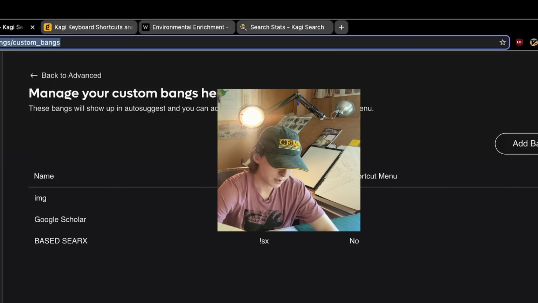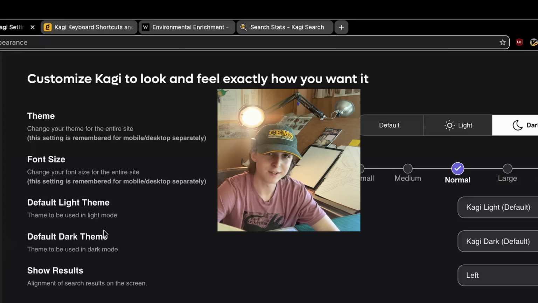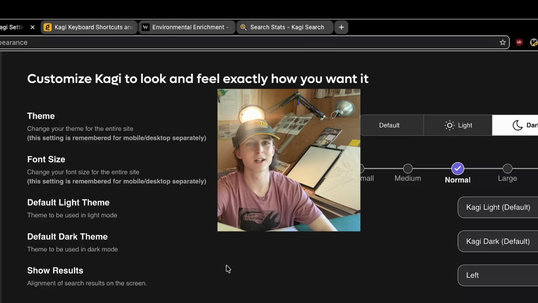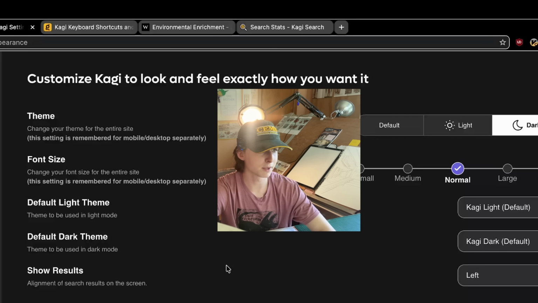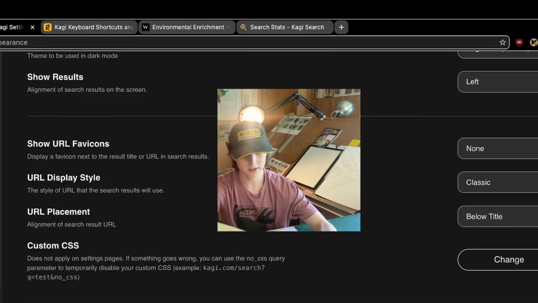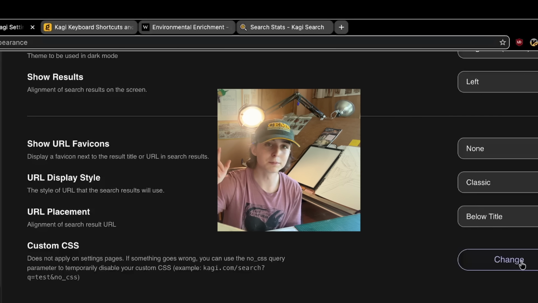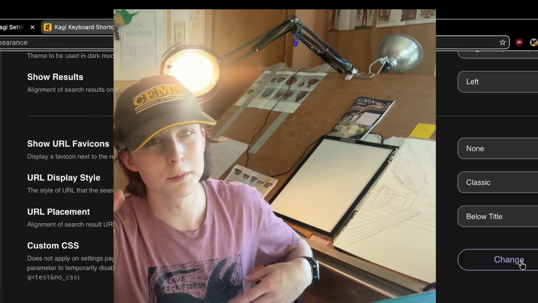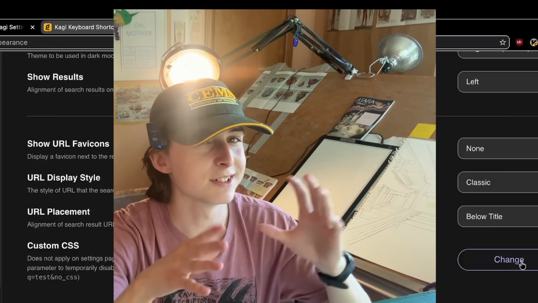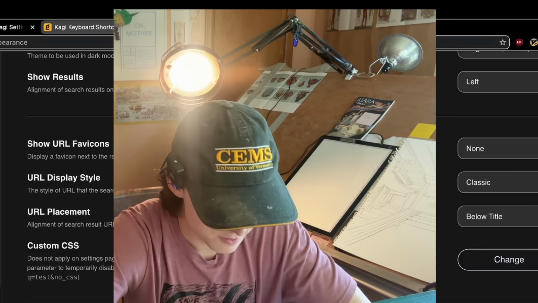A couple things though that I would like to see: feature requests. If you actually fulfill my feature requests, guys, I'll do anything for you. I mean, I'm already selling out so hard, but they have custom CSS. Boom. Vim and custom CSS. Clearly the people that develop this are developers. You know what I mean? Because there's developers and then there's developers. The vibe coding bros. Custom CSS.